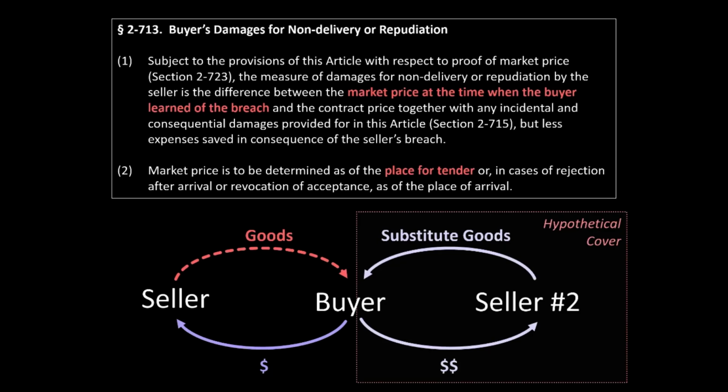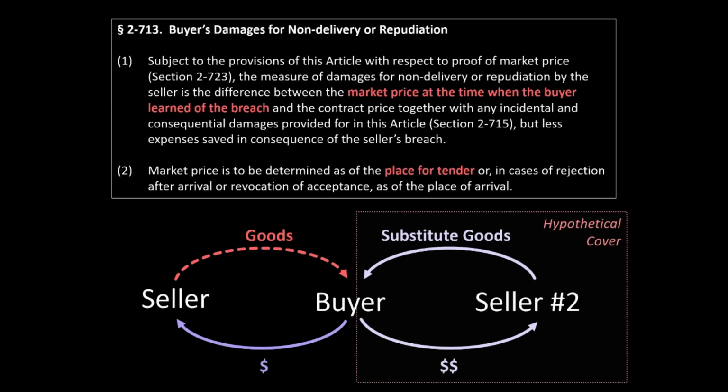For example, imagine the seller anticipatorily repudiates its contract with the buyer. Recall that under 610 of Article 2, upon a repudiation by the seller, the buyer has the right to wait a commercially reasonable period of time for performance by the seller instead of immediately resorting to the buyer's remedy for breach. So if the buyer waits before canceling the contract and resorting to remedies, should the time of breach be the moment of the seller's repudiation, or after some reasonable period of time while the buyer was awaiting the seller's performance?